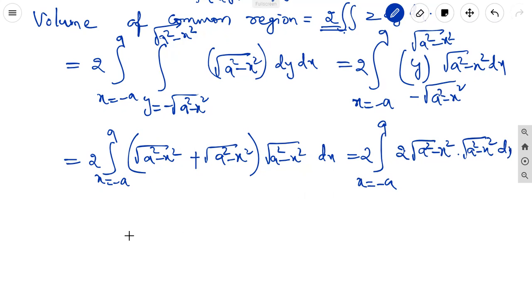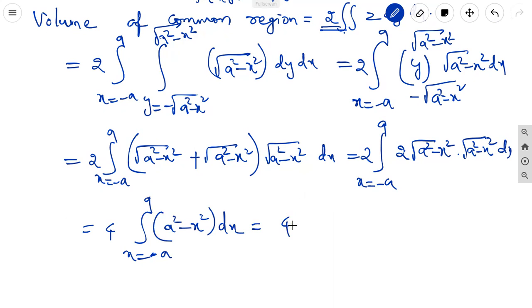Root into root, it is a square minus x square. This 2 outside, already 2, another is there. 2 into 2, 4. Integral x equal to minus a to a, this is a square minus x square into dx. Now we can integrate: 4 into a square, 1 dx is x, limits from minus a to a, minus x square integration is x cubed by 3, limits from minus a to a.